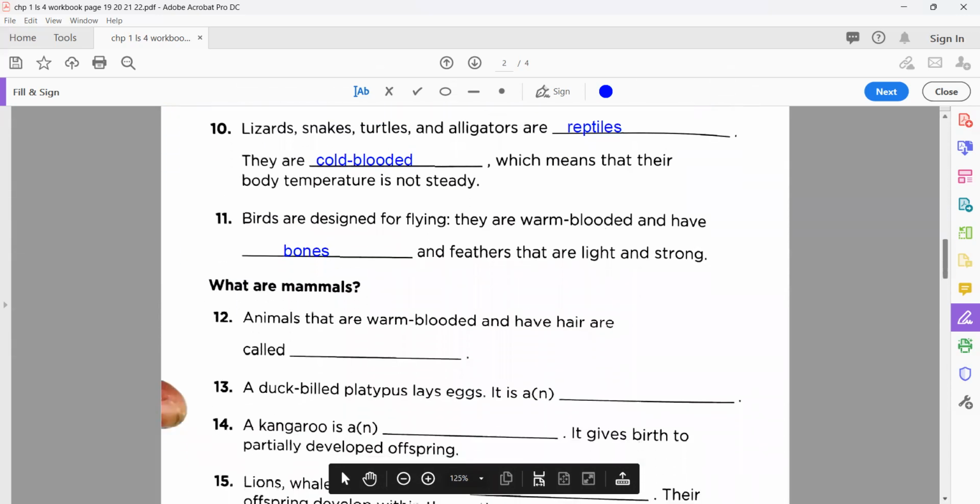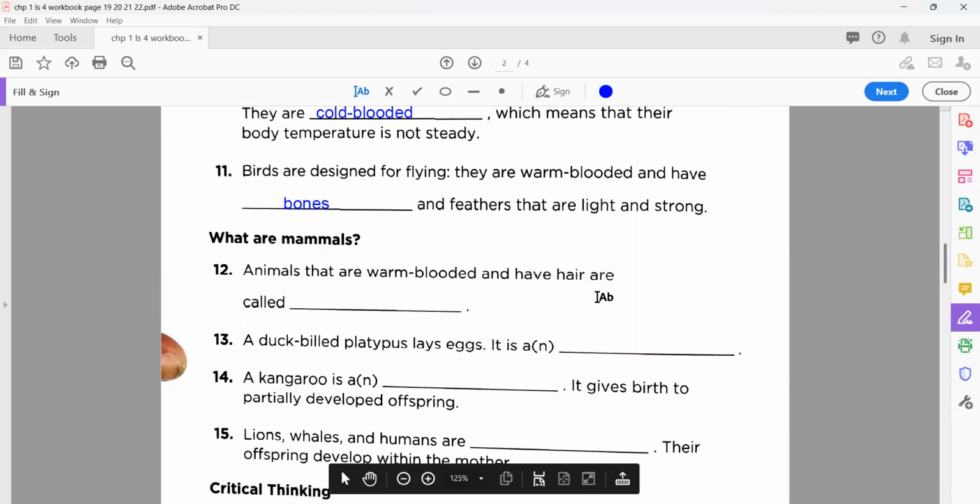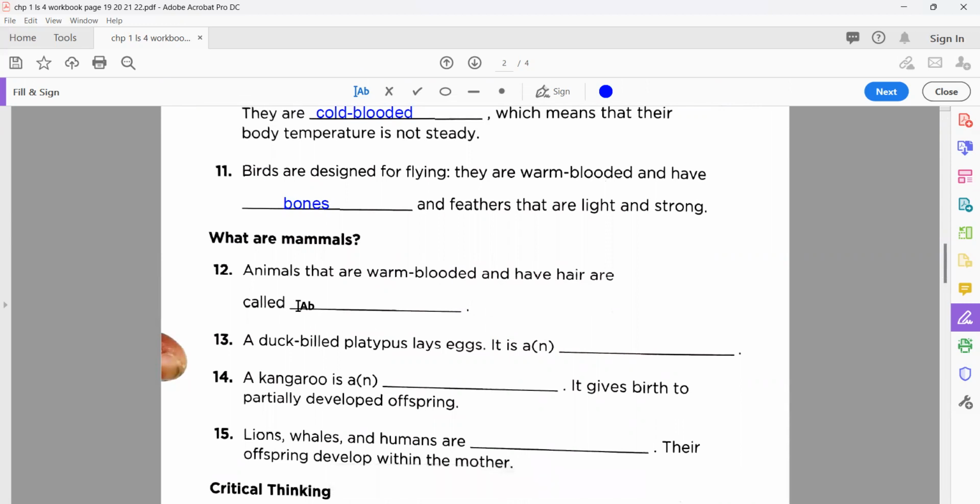Now, after that, the last part of the lesson here on page number 20, that is about the mammals. Animals that are warm-blooded and have hair are called dash. So, you know very well, we also belong to that. Yes, mammals. Now, next, the duckbill lays eggs. It is a, or you can say an, well done, very good, monotreme.